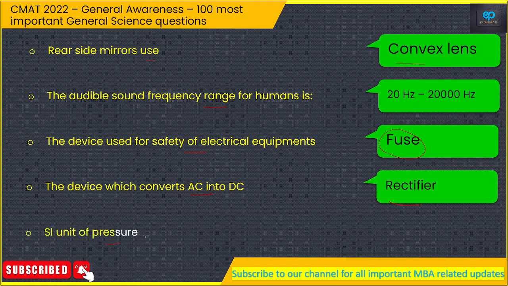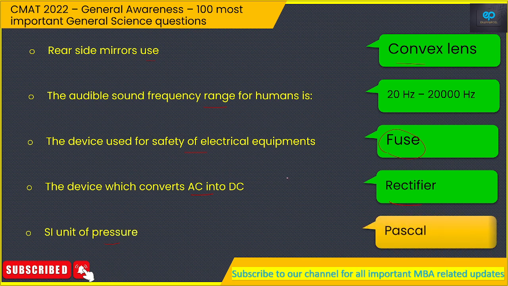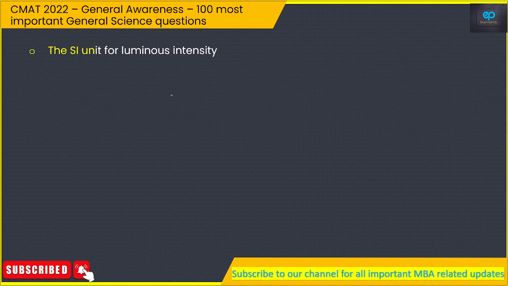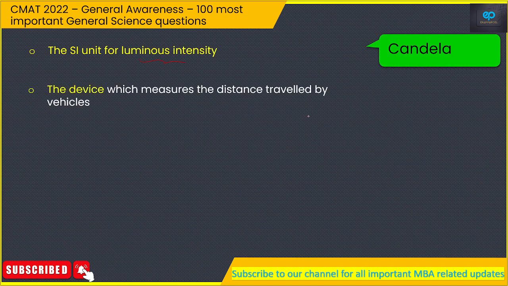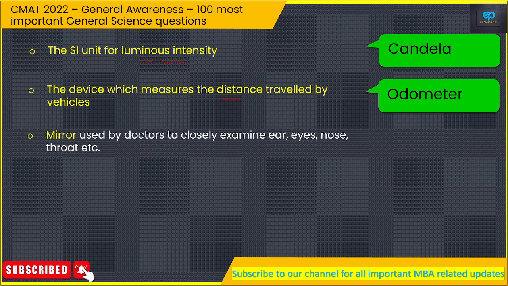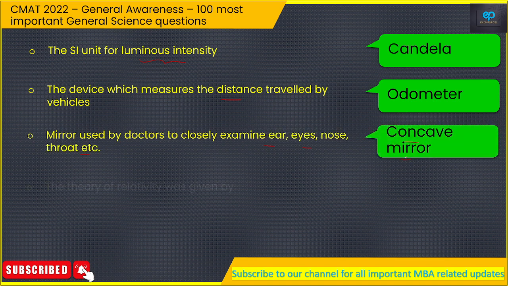SI unit of pressure, so that is Pascal. The SI unit for luminous intensity, so that would be candela. The device which measures the distance traveled by vehicles, so that would be odometer. Mirror used by doctors to closely examine ear, eyes, nose, throats, etc. So that is concave mirror.